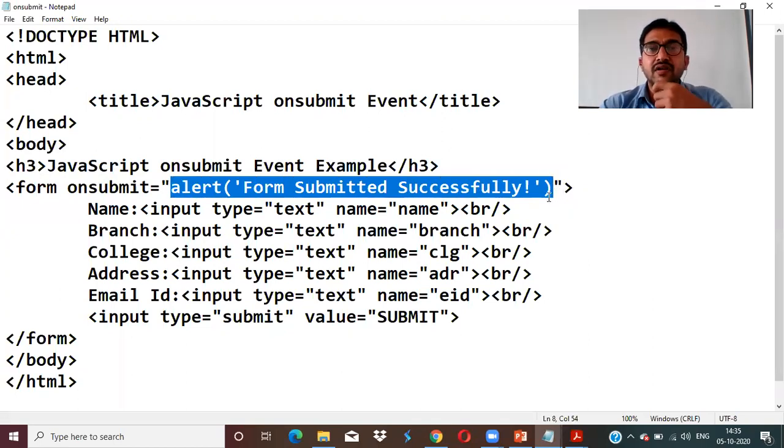Or else if you want to call a function like add of something, at that time you need to write the script. So instead of writing a separate script in the head or in the body or in an external .js file, I'm just writing that JavaScript here itself. That is alert of form submitted successfully. Right.